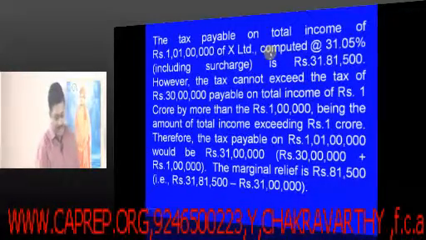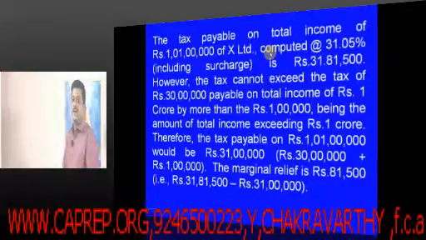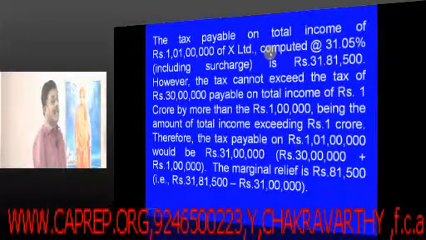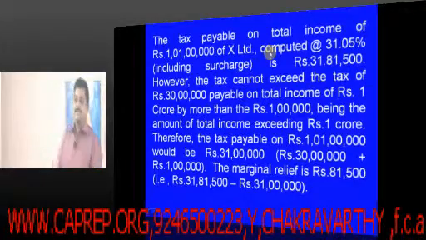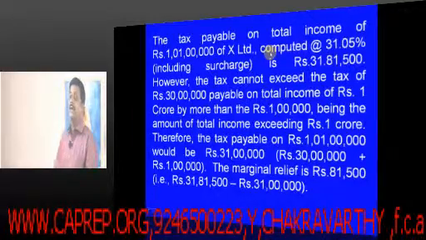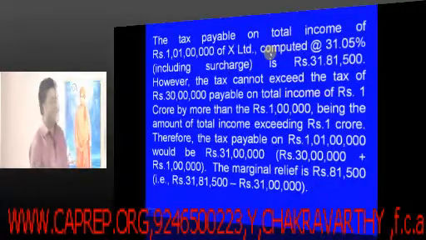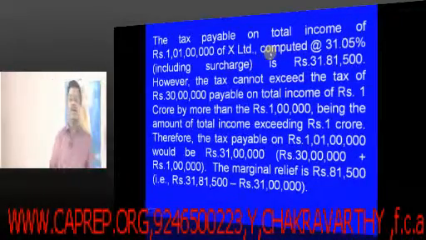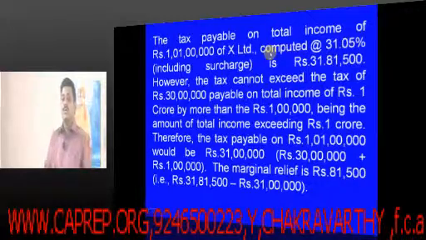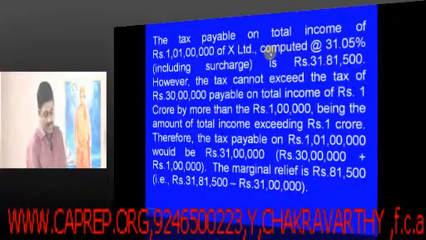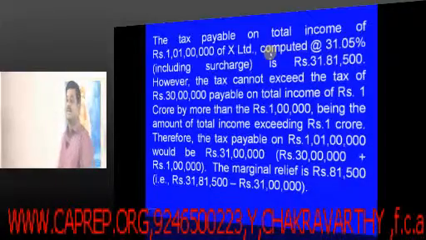Marginal relief is applicable in case of companies who are subjected to surcharge.